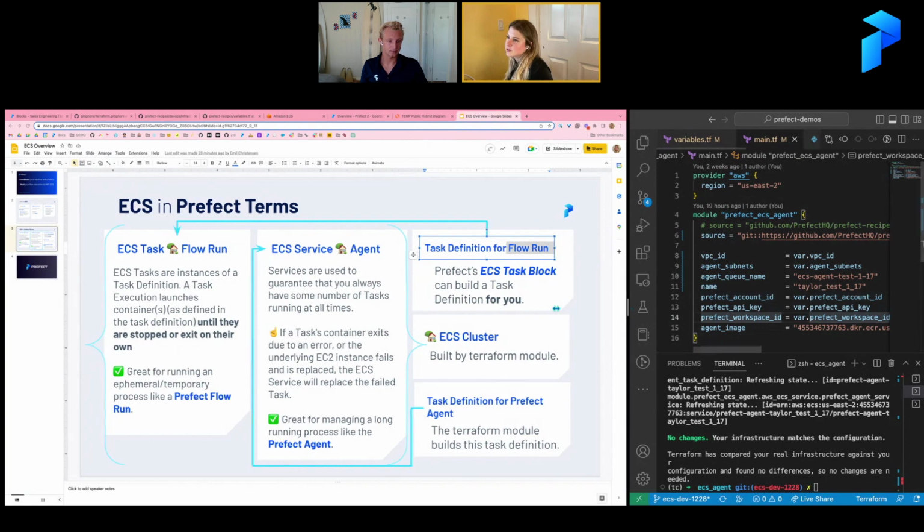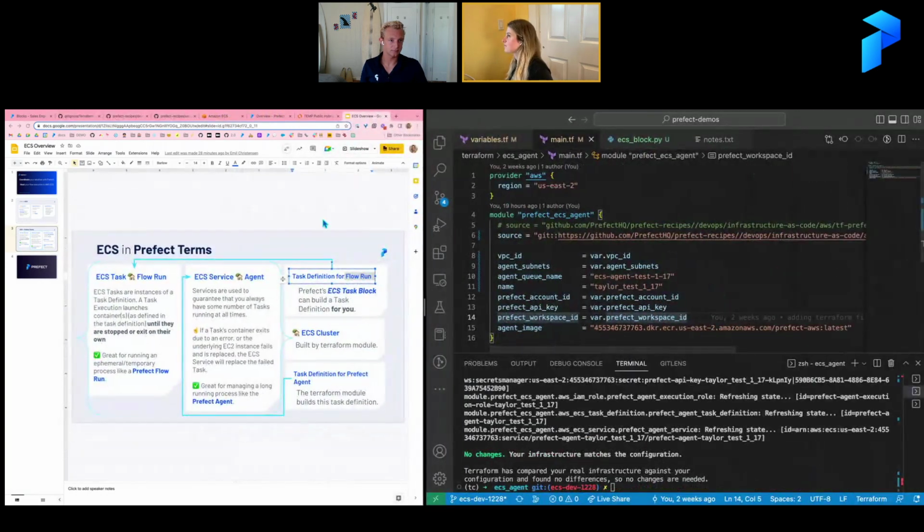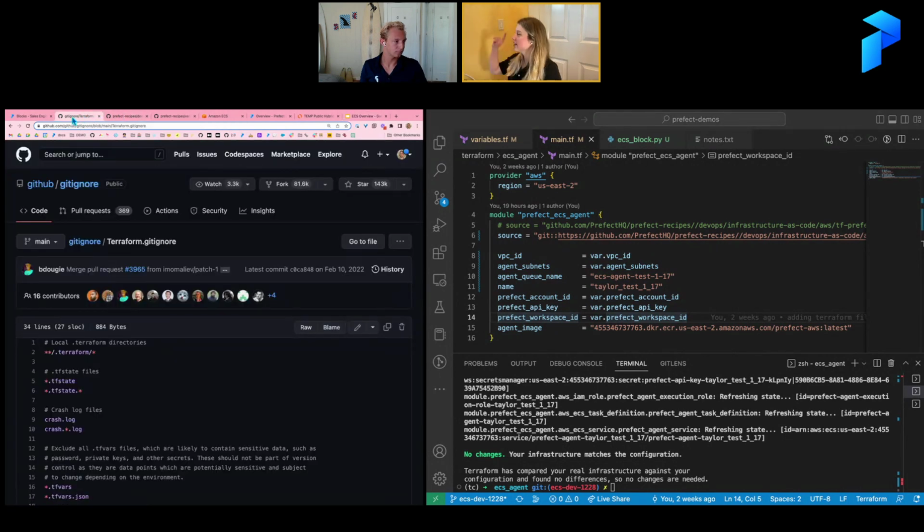I'll shift my screen over a little bit here. There's not much going on here, but one thing I wanted to note: like I said, I'm new to Terraform, and I did not add the appropriate files to my Git Ignore. Luckily I did not push, but you want to be careful with that stuff. So I've included this resource. I don't know if I can send this in the chat, but I would highly recommend double checking that you've got your Git Ignore configured properly for Terraform work.